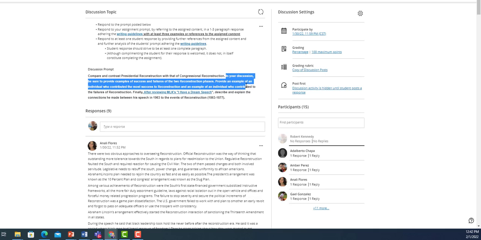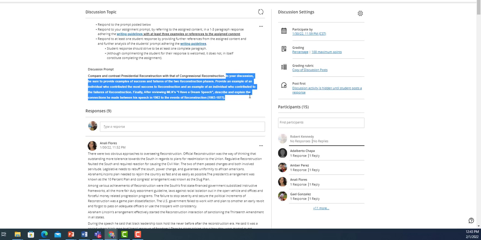So in your discussion, provide examples of successes and failures of the two reconstruction phases, provide an example of an individual who contributed the most success to reconstruction, and an example of an individual who contributed to the failures of reconstruction. Finally, after reviewing MLK's speech, I Have a Dream, describe and explain the connections he made between 1963 and the events of Reconstruction.